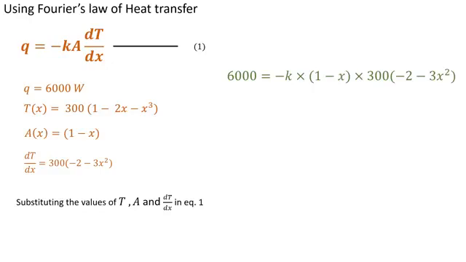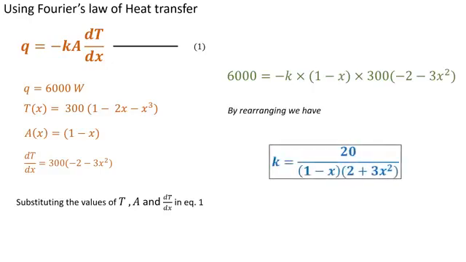We can rearrange this equation for k, and the thermal conductivity of the material comes out to be k equals 20 upon (1 minus x)(2 plus 3x squared). You can solve this equation for k in your notebook, and you will find that thermal conductivity in terms of x comes out to be 20 upon (1 minus x)(2 plus 3x squared).